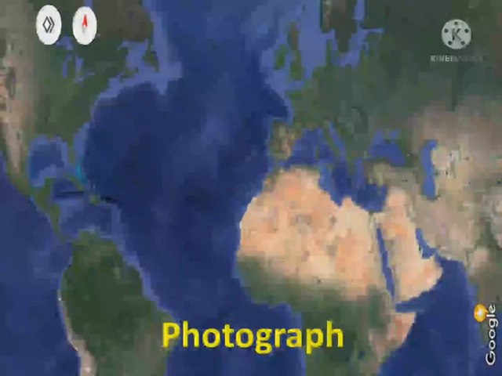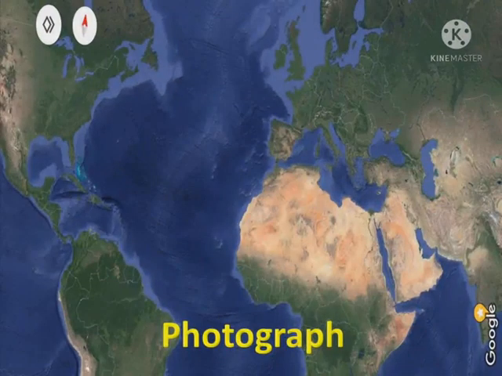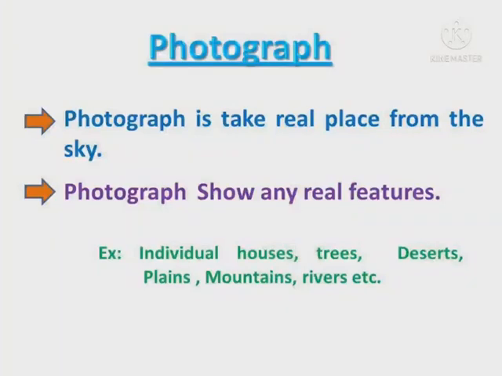This is a three-dimensional picture. Three-dimensional means we show the picture on three sides. A photograph is taken of a real place from the sky. A photograph shows any real features, for example, individual houses, trees, deserts, plains, mountains, rivers, etc.